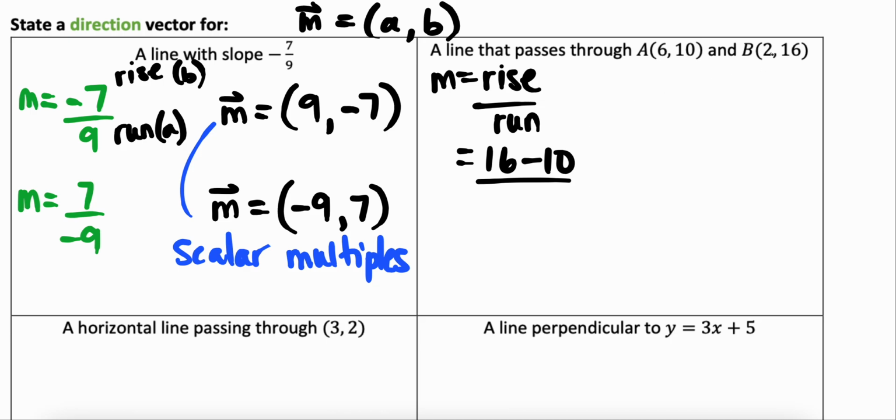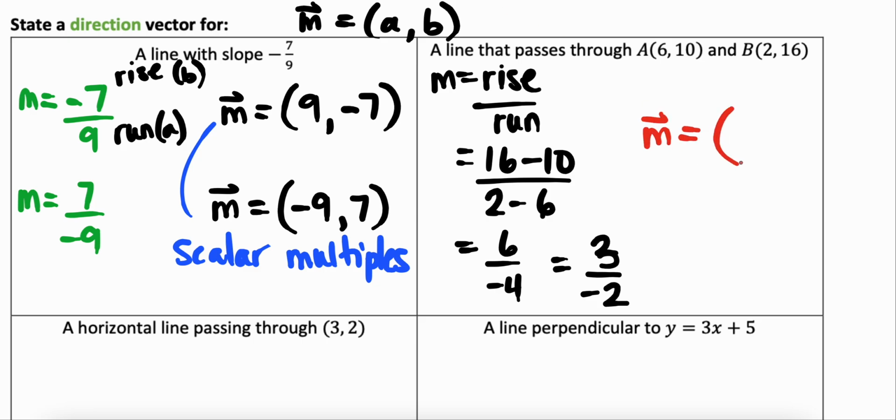And I would take the difference between my x coordinates, so 2 minus 6, and that would give me 6 over -4, which simplifies to 3 over -2. Now again, it doesn't matter where you put that negative. I'm going to keep it in the denominator because that's where it was when I did my calculations. So if I wanted to represent my direction vector m, I would say it's going to be (-2, 3).